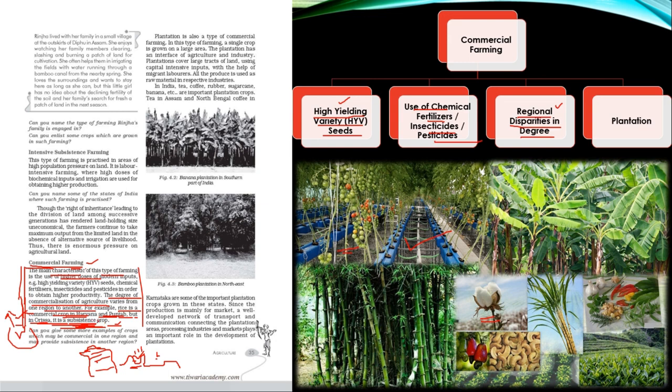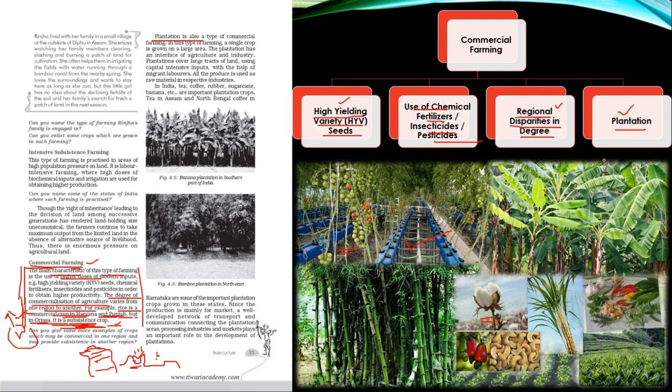So we have understood what is primitive subsistence farming, we have understood what is intensive subsistence farming, we have understood what is commercial type of farming, and lastly we are going to understand what you mean by plantation agriculture. Now, plantation is also a type of commercial farming only.